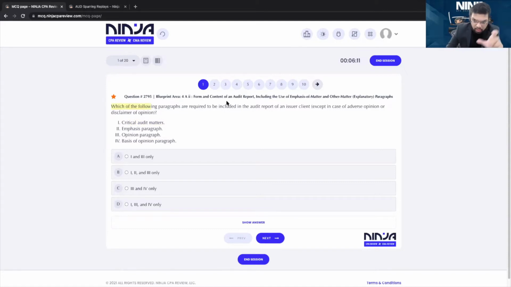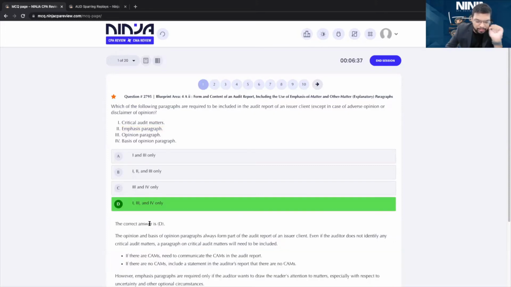If there is no adverse or disclaimer, you will have CAM, you will have opinion, you will have basis of opinion. What you will not have is the emphasis paragraph. Emphasis paragraph is different from emphasis of matter paragraph. Emphasis paragraph is unique to issuers. We'll talk about it in the next session. So uncertainties are highlighted through emphasis paragraph. The answer is 1, 3, and 4, which makes it D.